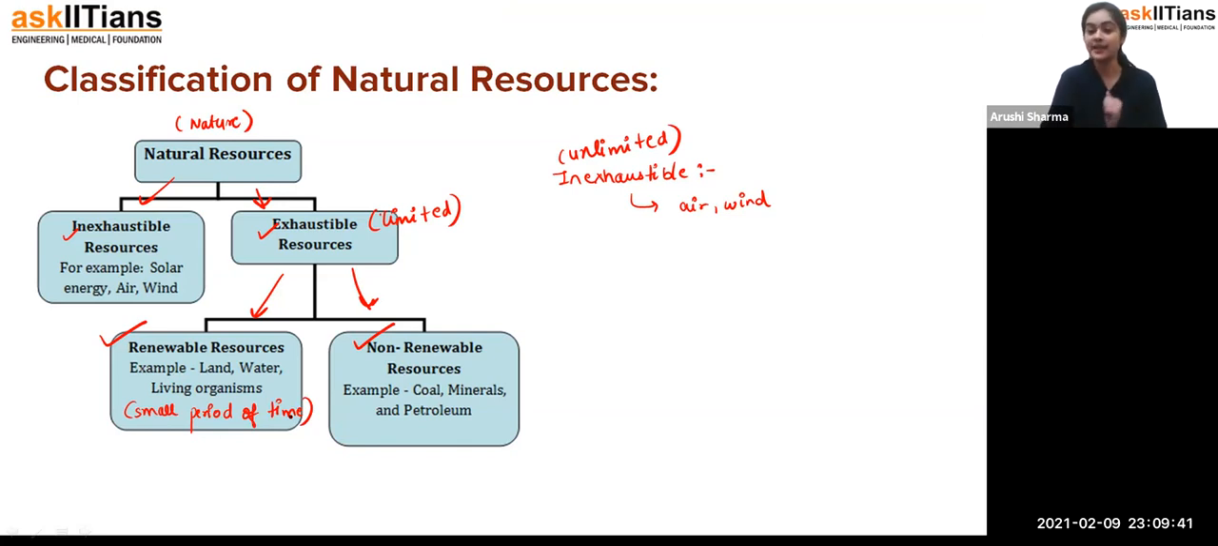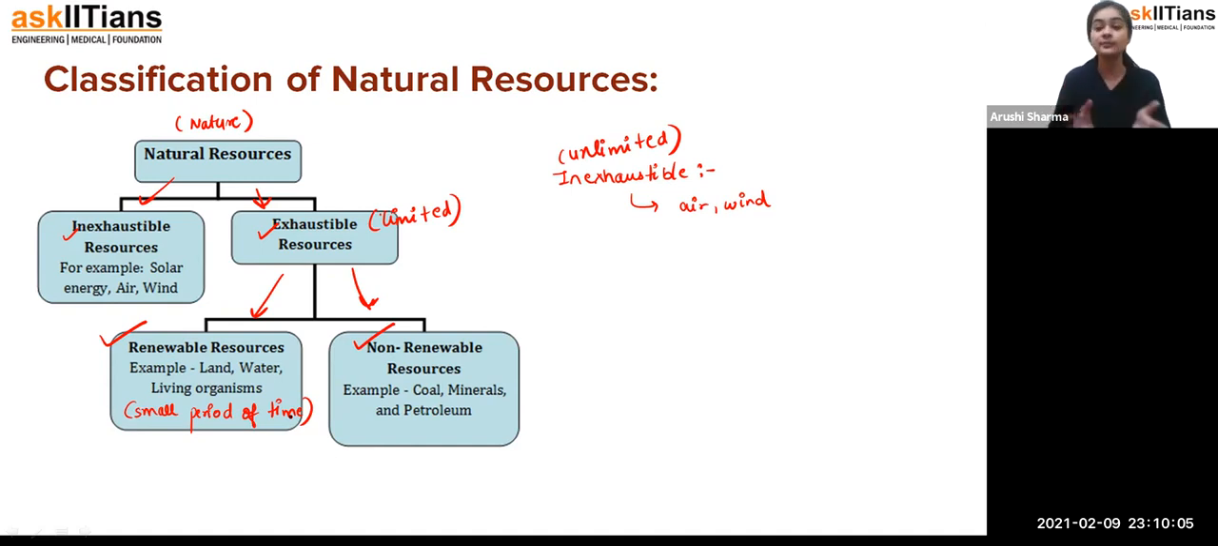Fine. For example, land. What happens, student? Development is increasing, population is increasing day by day. So we have to build houses for them. We have to build offices. So that's how land is getting consumed. But if it keeps increasing day by day, it will result in the consumption of land, and land is going to be exhausted. Exactly. But we can renew it.